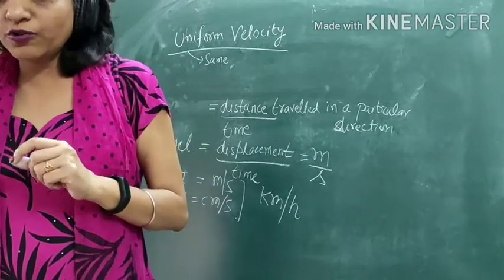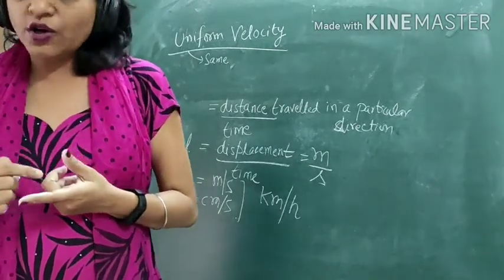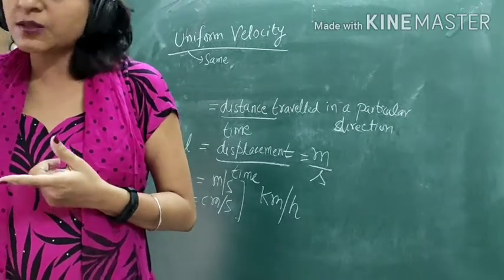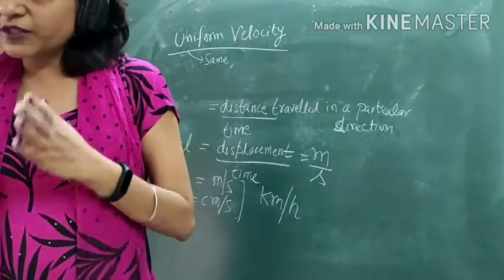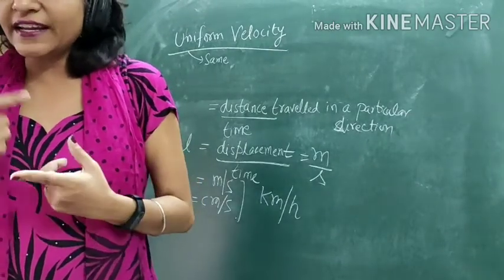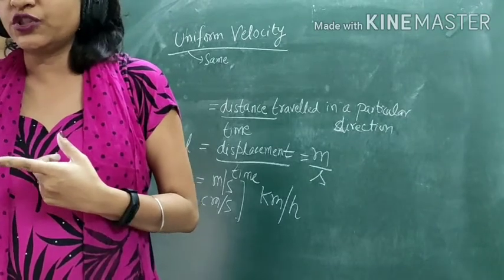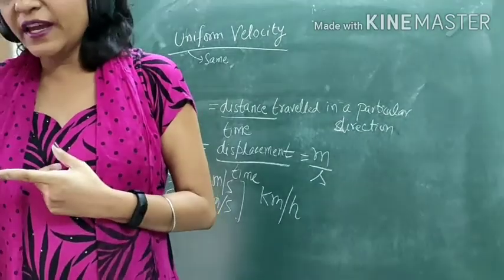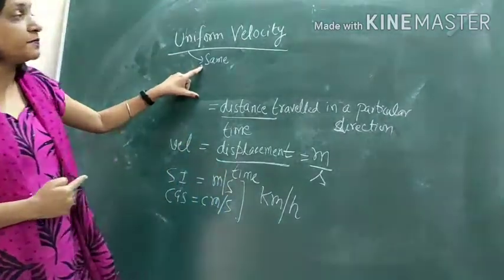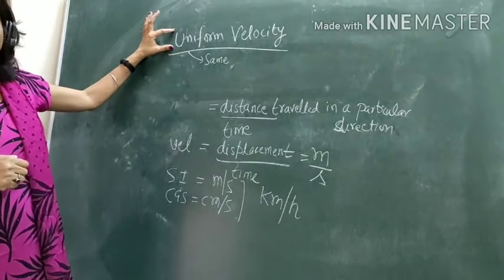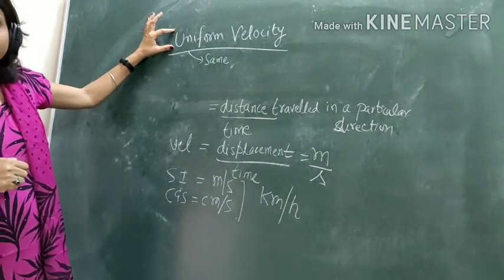Here what we want to say: if an object moves along a straight line with the same speed, the main condition is that direction should not change. If direction is not changing, and the object is moving along a straight line with the same speed, then that object is said to move with uniform velocity.